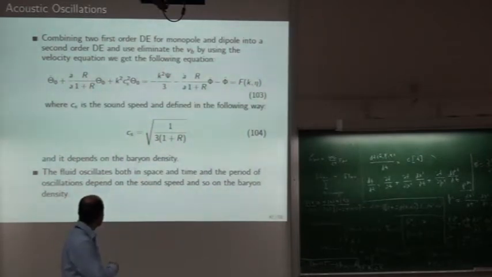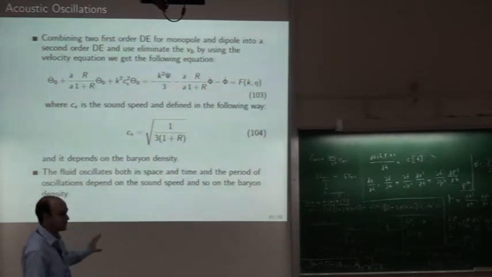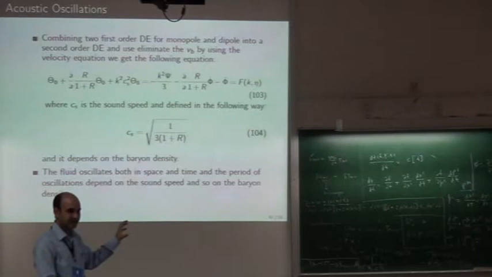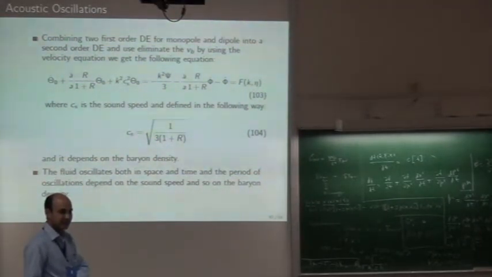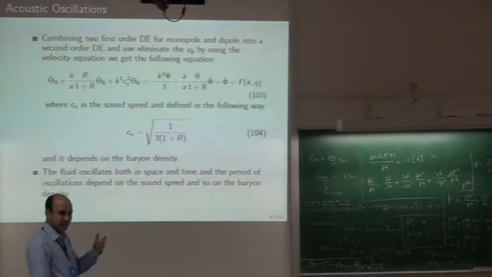Now again, I'm not going into the exact solution of this equation. That's a lengthy exercise. You use Green's function techniques. You first compute the solution for the homogeneous part, then use that to compute the solution for the full equation.